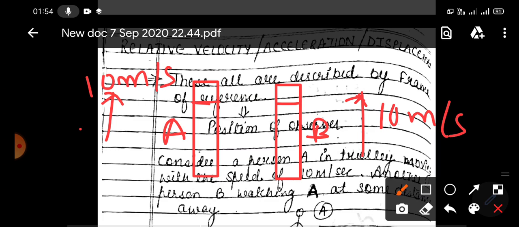You'll observe that train B is actually not moving. You'll feel like train B is not moving. Obviously, if the jerking is minimum and the sound is minimum, and if you are not observing the wheels, then you will feel that train B is not moving. It is remaining at rest. So that means the velocity is not a constant quantity, it depends on the observer.